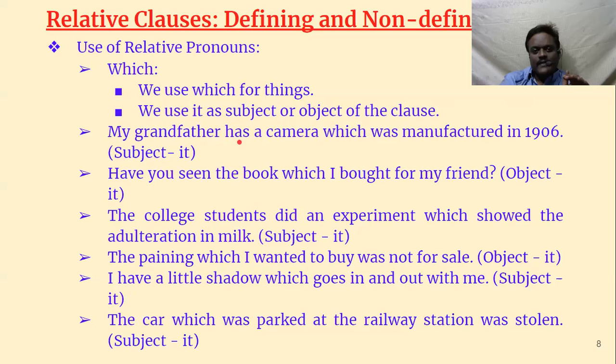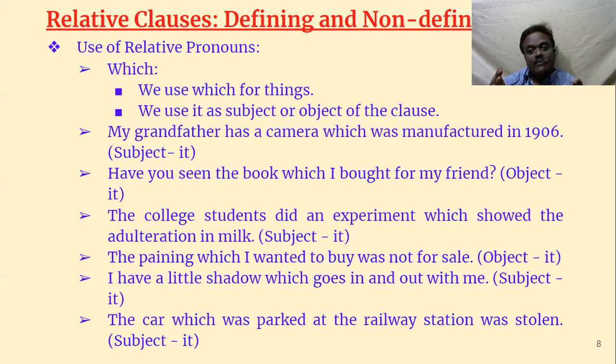My grandfather has a camera which was manufactured in 1906. See, here it is a subject. Why is it a subject? Whenever you want to know whether it is a subject or object, you just divide it into two sentences. My grandfather has a camera. It was manufactured in 1906. So it is before the verb, and before the verb means subject. So it is in the subjective case.